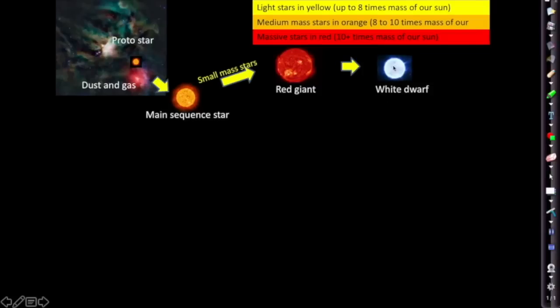And as it keeps cooling down, it keeps on using the last of its fuel. Eventually, it's just going to fade away into what we call a black dwarf, where we can't see it anymore because it doesn't give out light. So that's the pathway of our lightest stars, like our star.